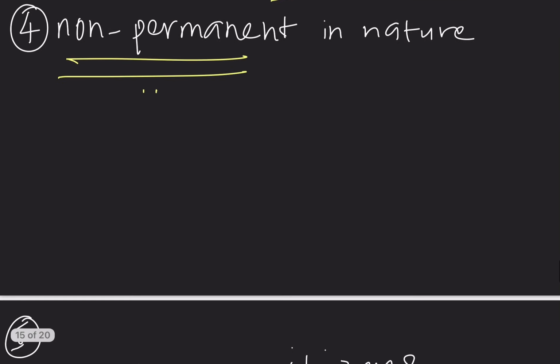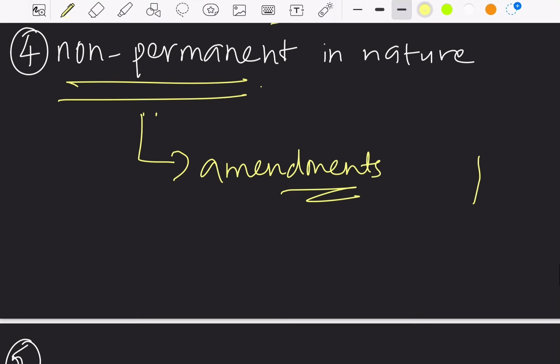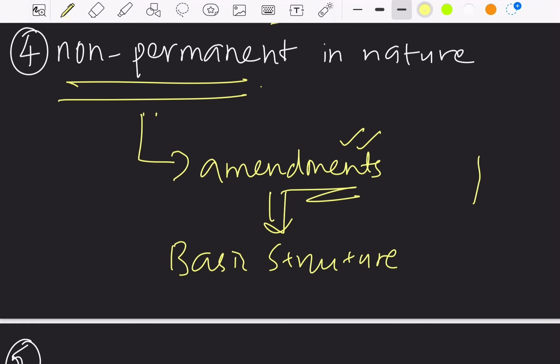Next, it is said that fundamental rights are non-permanent in nature. That is, fundamental rights are not just fixed. You can make amendments to fundamental rights. You can definitely change fundamental rights as per situational demands. So fundamental rights are referred to as non-permanent in nature. One more thing to be kept in mind is, while making amendments to fundamental rights, the basic structure of our constitution shouldn't be changed.